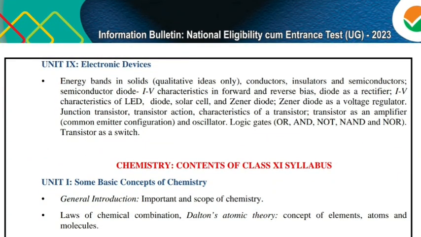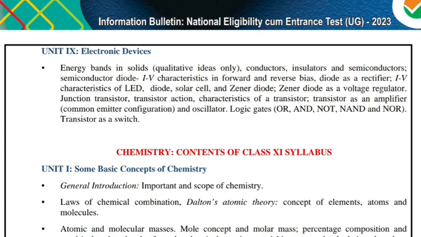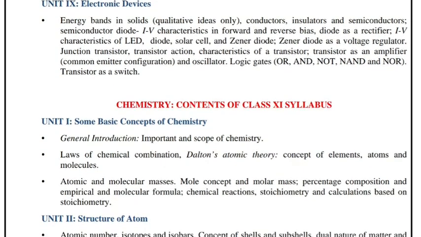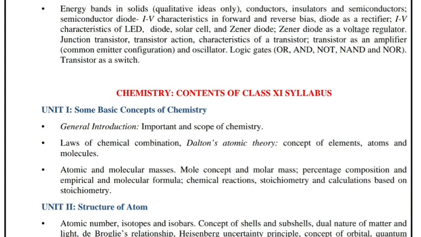Electronic devices. In this you have to read energy bands in solids, conductors, insulators and semiconductors. Semiconductor diode, that is I-V characteristics in forward and reverse bias. Diode as a rectifier, that is full wave and half wave rectifier. I-V characteristics of LED, photodiode, solar cell and Zener diode. Zener diode as a voltage regulator, junction transistor, and so on, and some logic gates: OR, AND, NOT, NAND, NOR, and transistor as a switch.